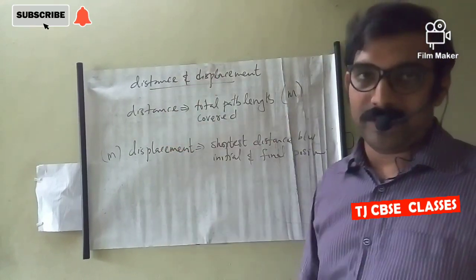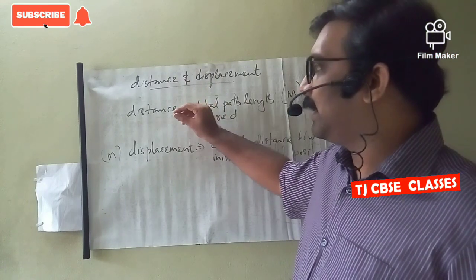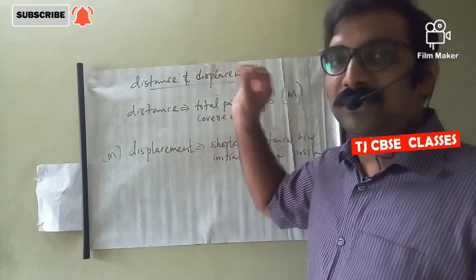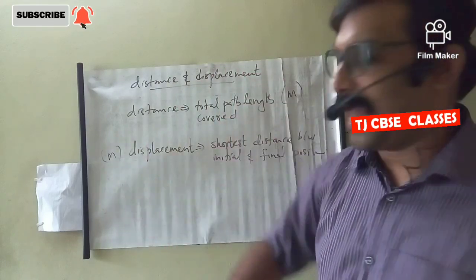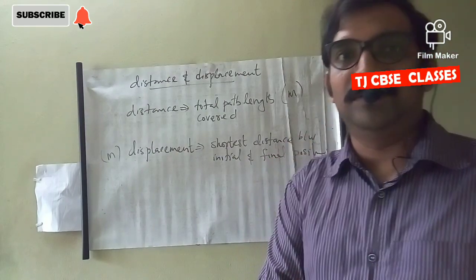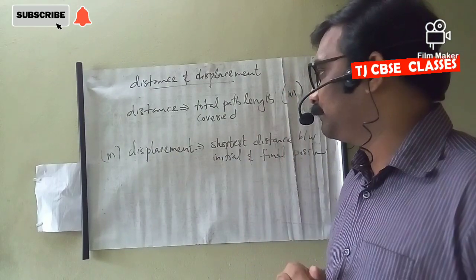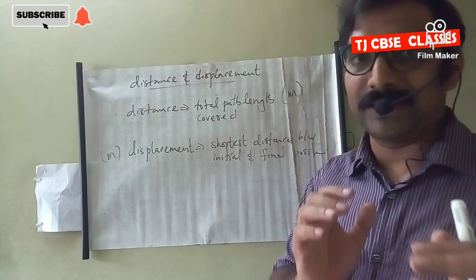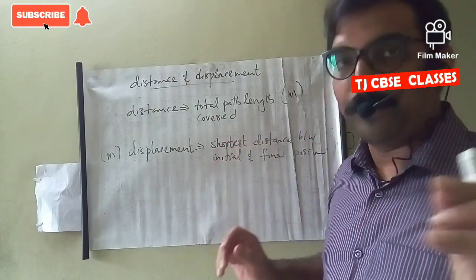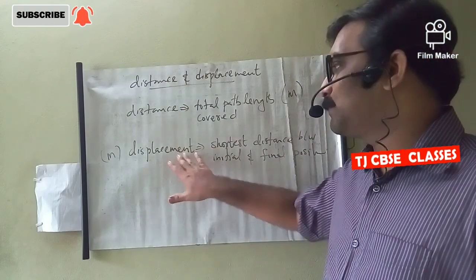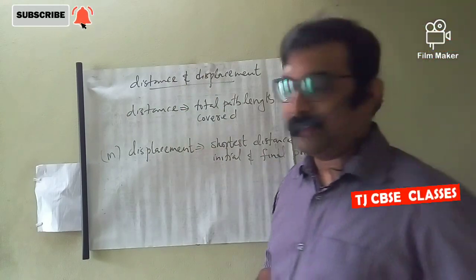Distance is a scalar quantity; for explaining it, only magnitude is needed, no need of specifying direction. But in the case of displacement, both magnitude and direction are needed. It's very important for displacement. Distance is a scalar quantity, displacement is a vector quantity.